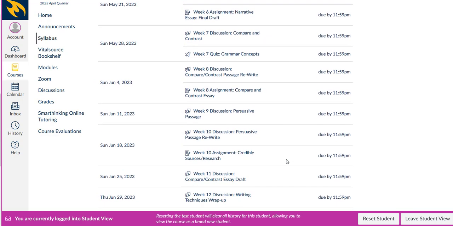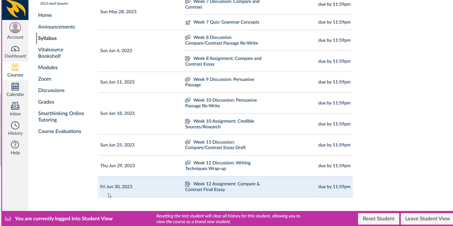The only difference is June 30th is the last day of class. So June 30th, everything is due on a Friday instead of a Sunday. So for 11 weeks, everything's going to be due on Sunday except for the last week of class. So the last week of class, the last day of class is going to be Friday, June 30th, 2023.